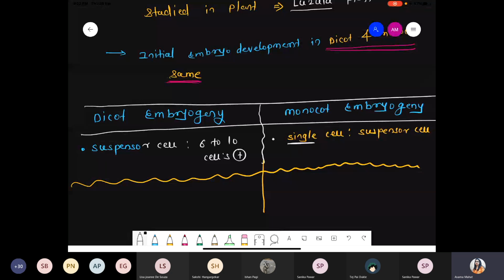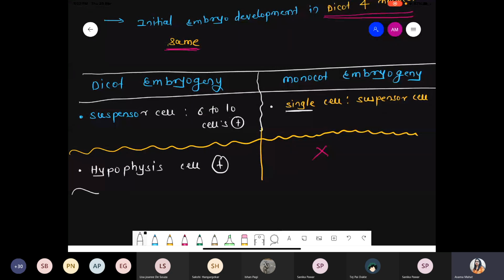Another point is a typical cell called the hypophysis, and we discussed that this hypophysis cell is responsible for the formation of some part of the radicle tip as well as some part of the root. Such a cell is totally absent in monocot embryogeny. So the hypophysis cell is associated with dicot embryogeny, not with the monocot one.